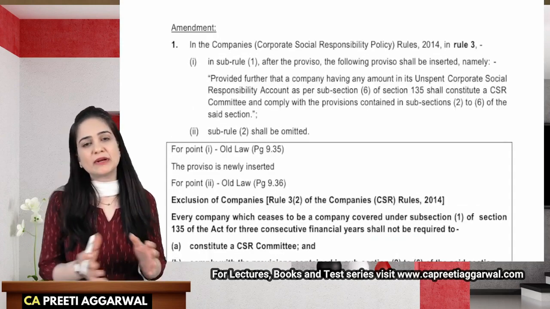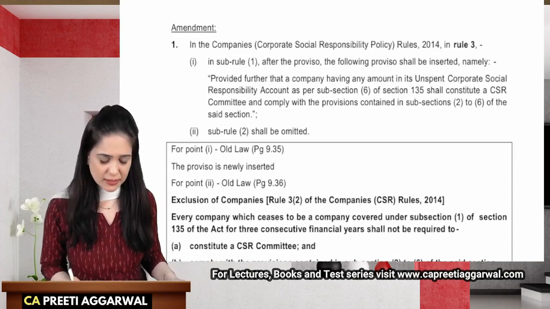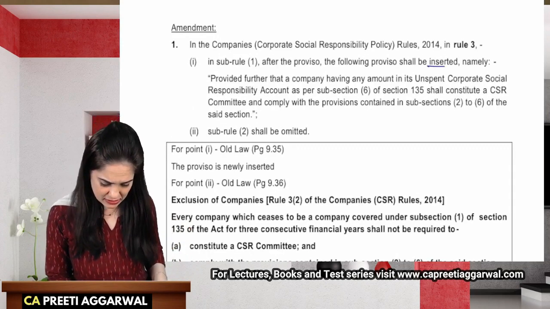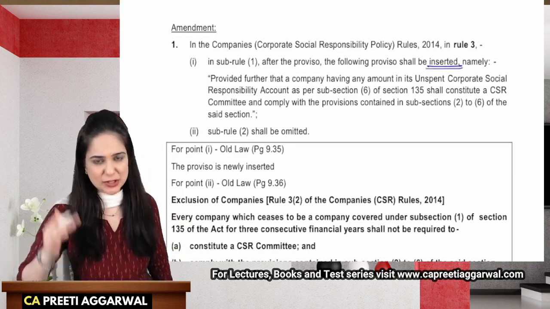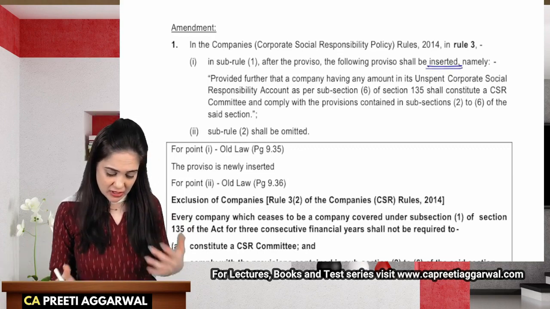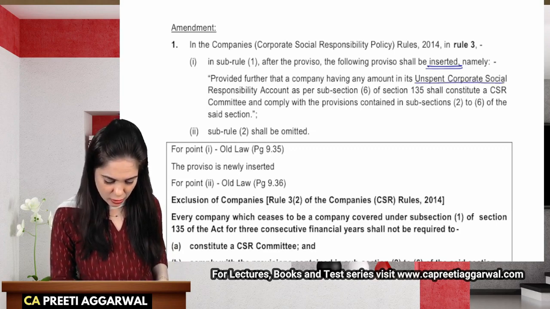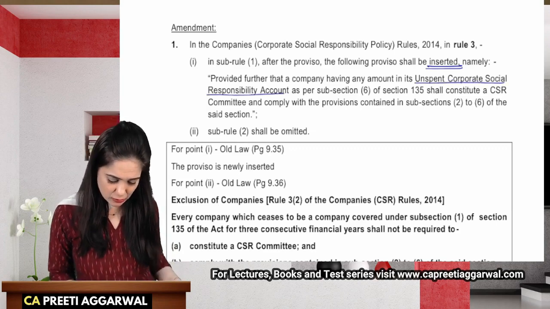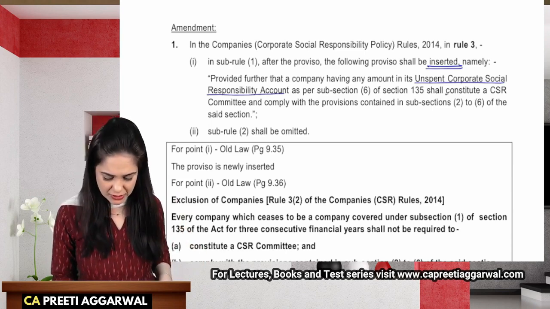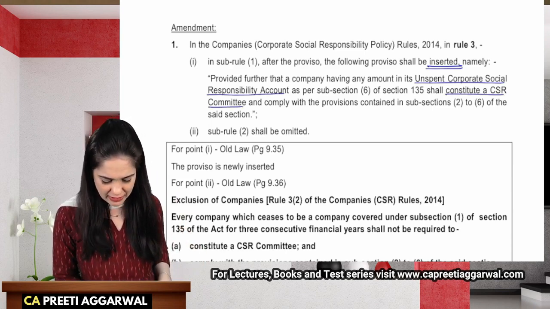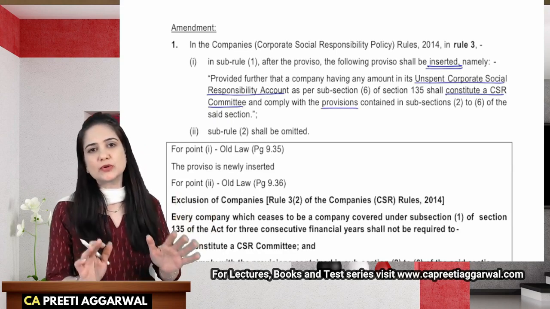The next amendment also relates to CSR. Now, this is inserted, so it means it's an addition. Provided further that the company having any amount in the unspent corporate social responsibility account shall be required to constitute a CSR committee and comply with all the provisions relating to CSR.